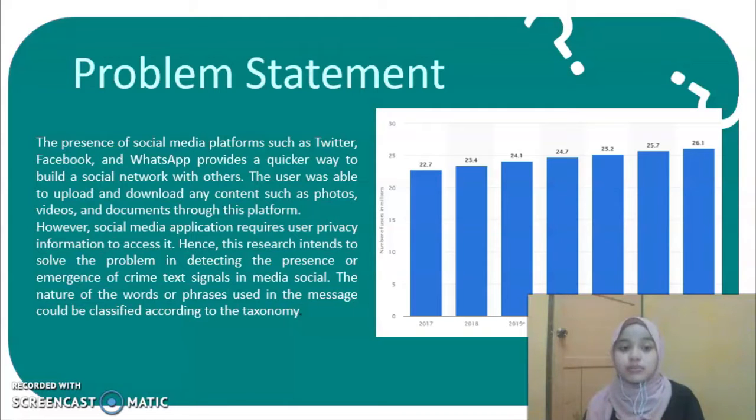However, social media applications require user privacy information to access them. Hence, this research intends to solve the problem of detecting the presence or emergence of crime text signals in social media. The nature of words or phrases used in the message could be classified according to the taxonomy.